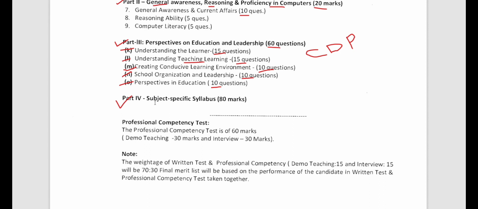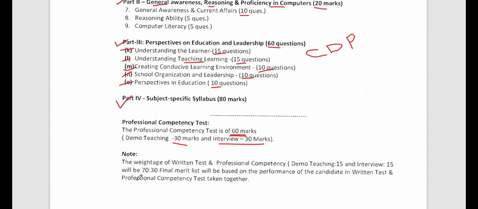But if we talk about TGT or PGT, that goes even beyond this, all right? So what will happen here now, see, professional competency test, that is PCT, will be for 60 marks. So demo teaching, we all know what is demo, right? We give demo after our interview or before our interview. So that demo will be for 30 marks, and then interview will be for 30 marks. So demo teaching plus interview together will constitute 60 marks, all right?